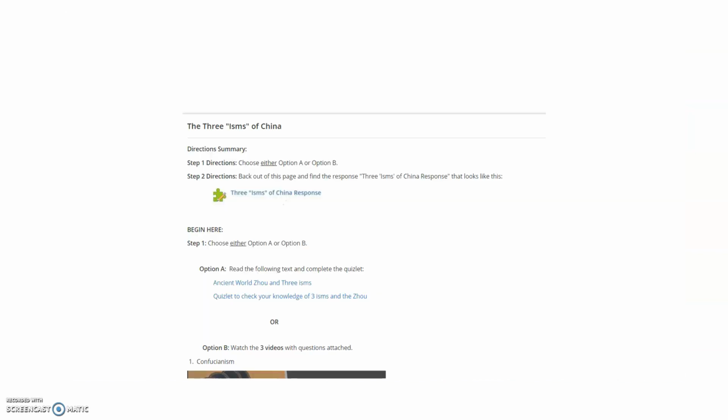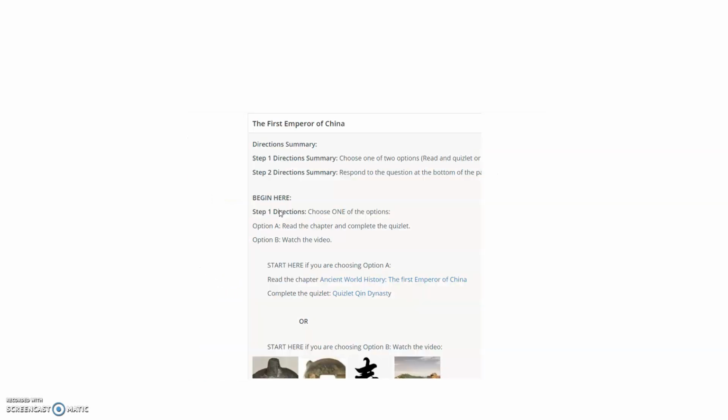Second, you are going to move to the 3 isms of China. You're going to find some of these you are very familiar with: Legalism, Confucianism, and Taoism. I think if you look, you will see that Taoism you know a lot about. Anyway, there's 2 choices here. You can either read the chapter or you can watch the videos. There are also extended learning lessons at the end. Your culminating response to this is the 3 isms response, and that will be assessed.